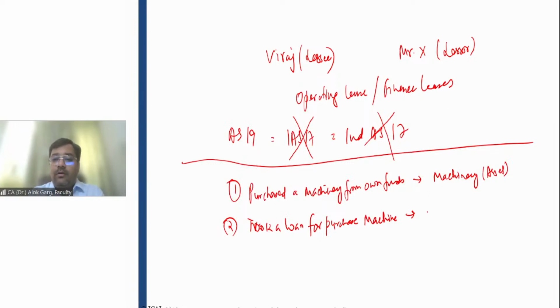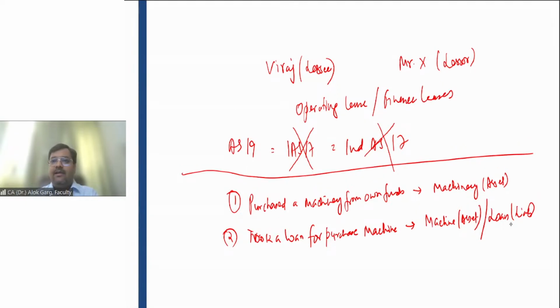You have taken a loan and you will capitalize the machine as an asset and the loan as a liability in the balance sheet, right? Accounting entry: machine account debit to bank, and bank to loan liability, okay? This is the accounting entry you need to pass, Namrata, right?